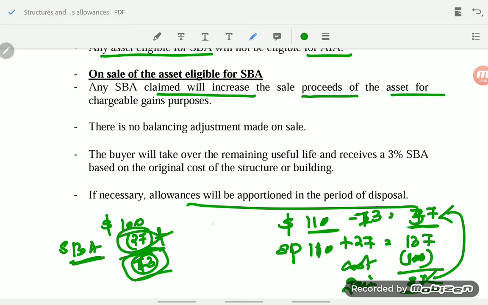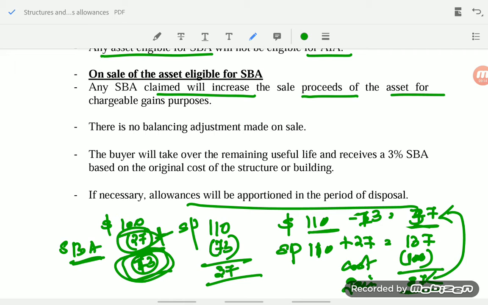Same thing you will get if you take the selling price 110 and minus the value of the asset after the allowance, which is 73. See, 110 minus 73 is 37. So you are calculating the gain or loss on sale: with the selling price, we are adding the allowance so far claimed and then we minus the original cost. The balance is the gain or the loss.